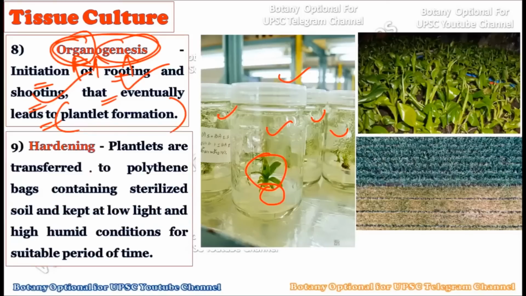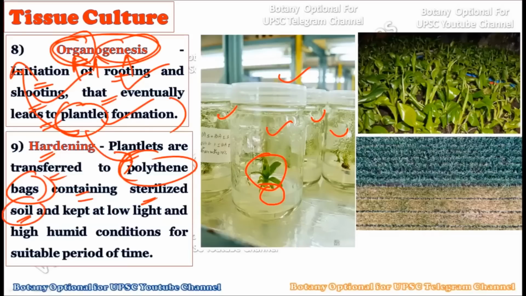Okay, now in the ninth step, after there is a plantlet formation, these plantlets are transferred to the polythene bags. Very important, you should remember it carefully, because in the UPSC mains, each and every step you have to mention and define very accurately. So the plantlets which are formed in the eighth step are transferred to the polythene bags which contain the sterilized soil.